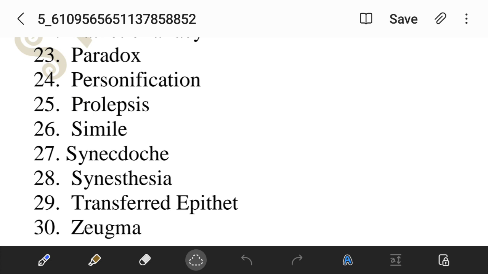I lost my coat and temper. It means I lost the coat, and I also lost my temper, meaning I got angry. Temper is not the thing we are losing; temper is the thing we can control. So we are using lost here for two different meanings, and that is known as zeugma. One word having different meanings, different senses. Okay, done.